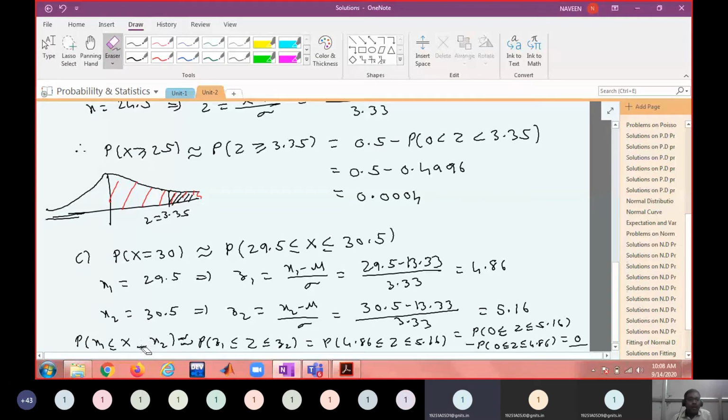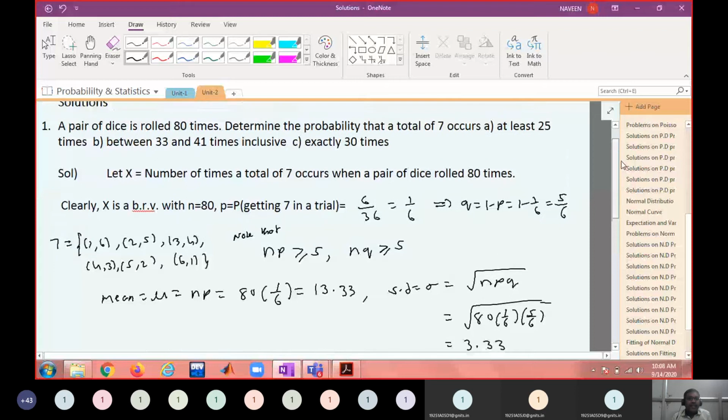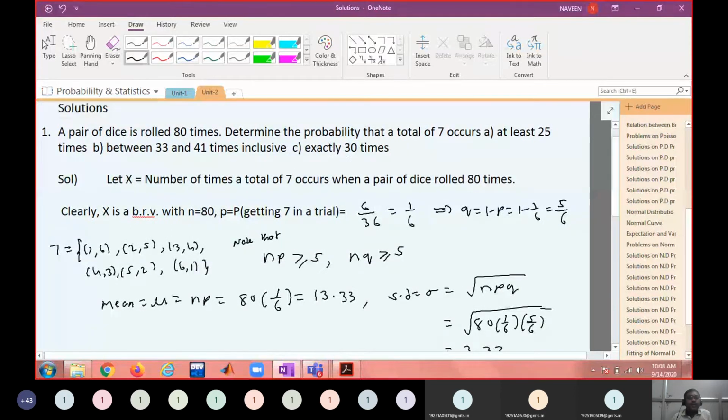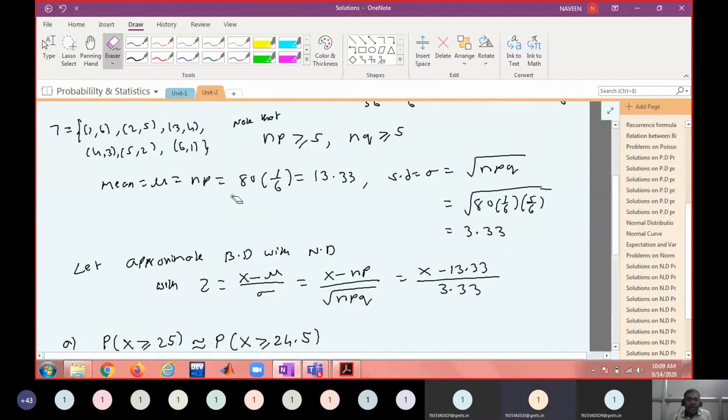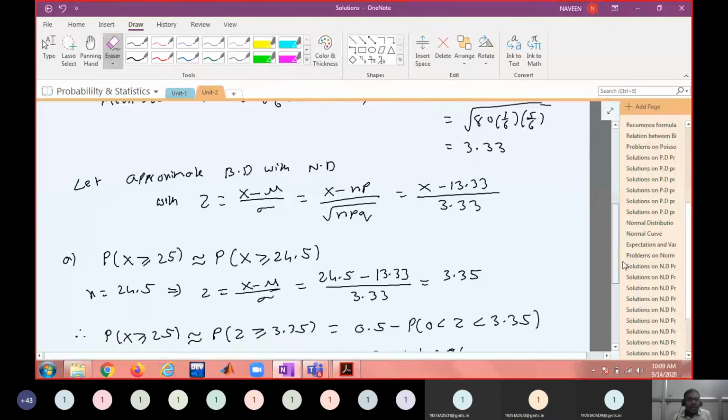For the second one, between 33 and 41, because for 30 itself you are getting like this, for 33 and 41 also I think you will get beyond this one. Are these values correct? NP and NQ, mean and standard deviation. Yes, sir. 33.33. So the x1 values are